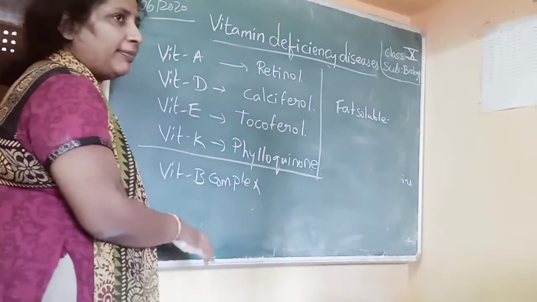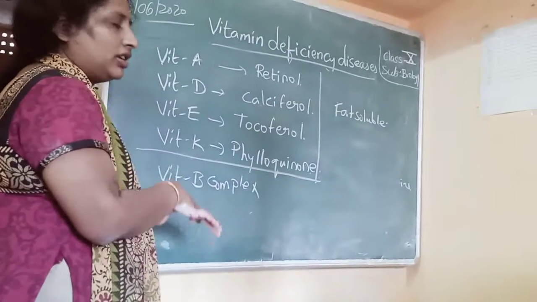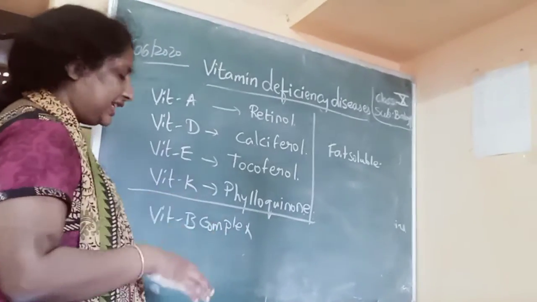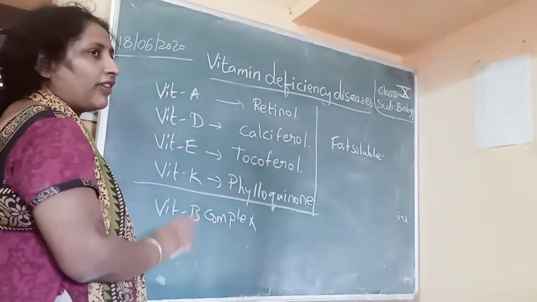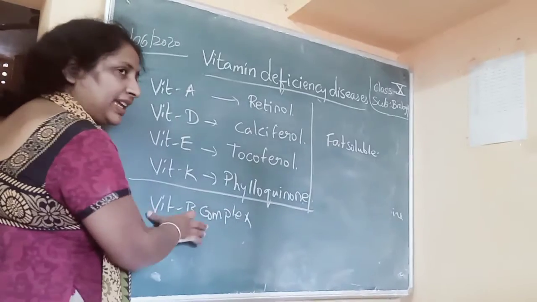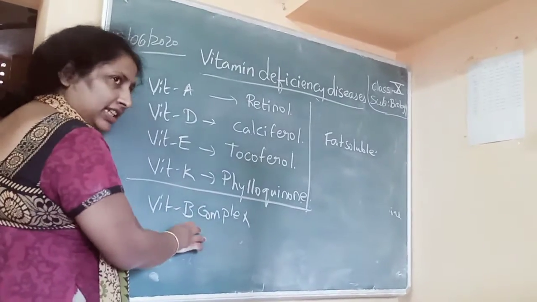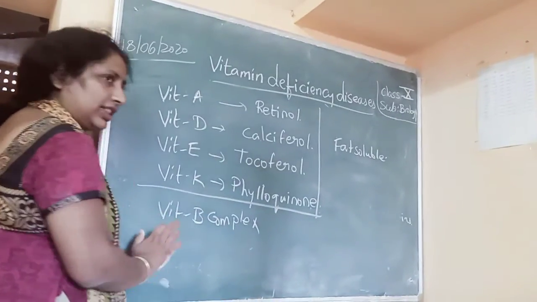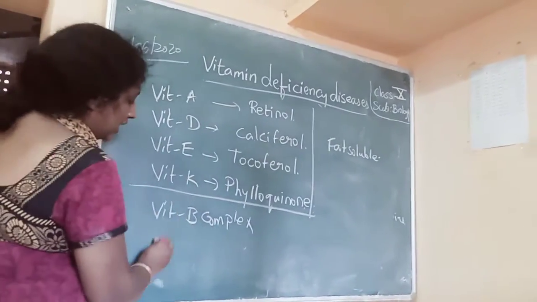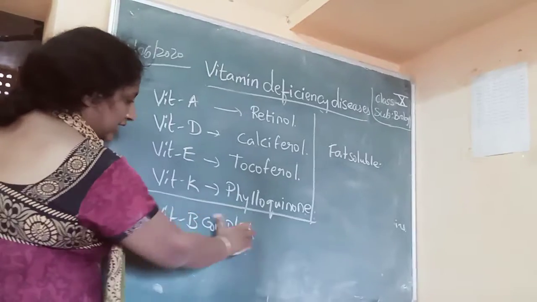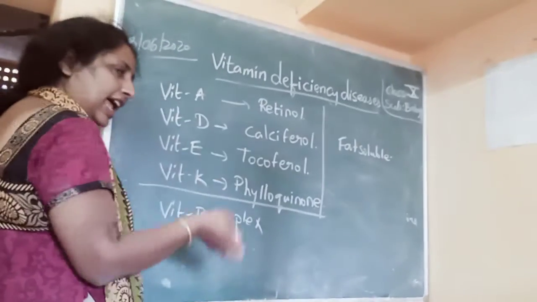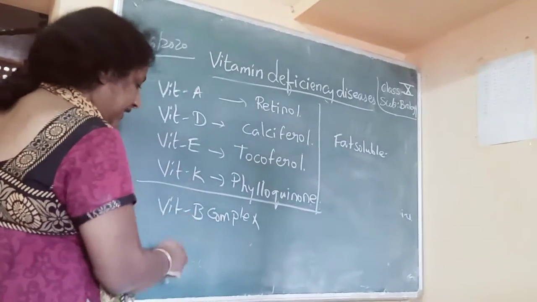In this, several B vitamins are present, B1, B2, B3 like that. So it's a group of vitamins, that's why it is called B complex. We will study all these afterwards. There is no specific name because it has several subunits.